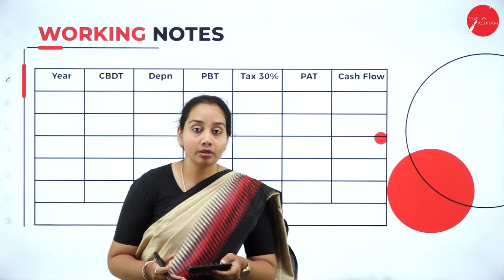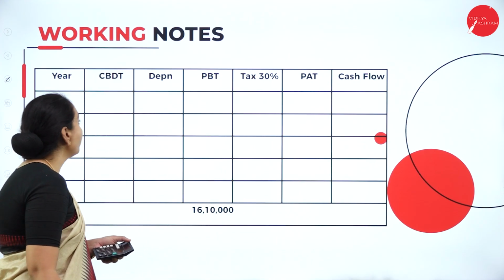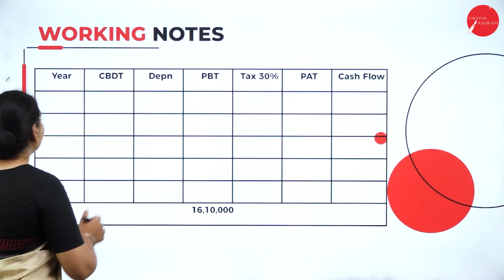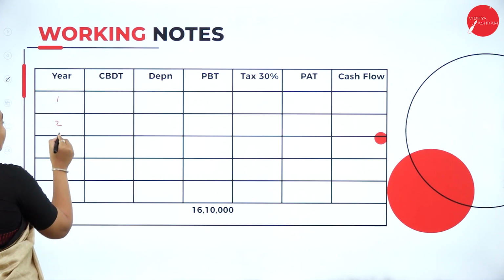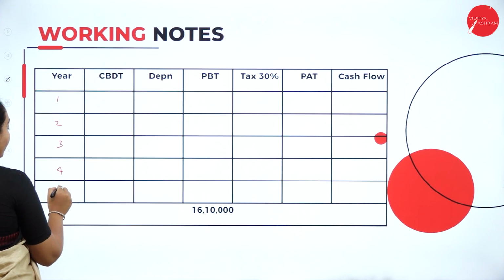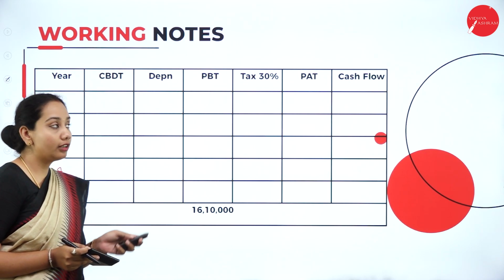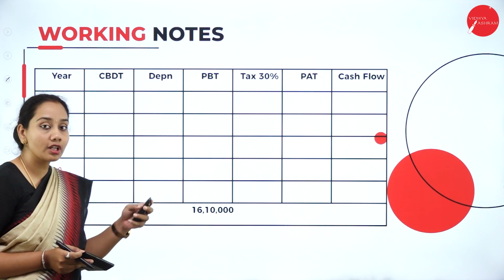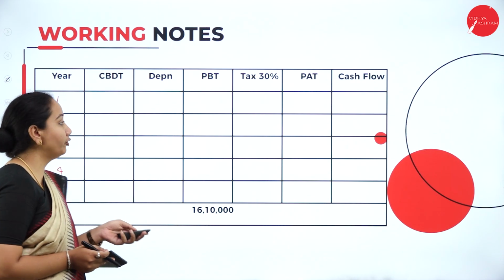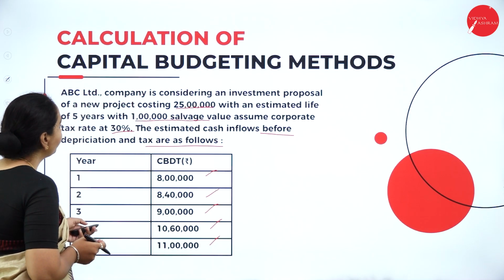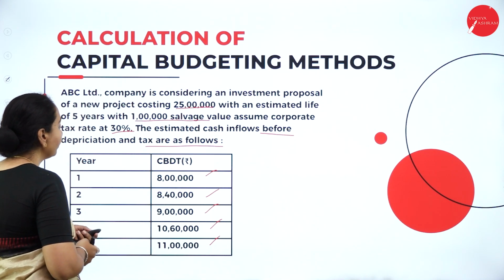So we'll start with the solution first. First we'll write the year: 1, 2, 3, 4 and 5. Next we'll write the values that are given in the question, those are the cash inflows before depreciation and before tax. For the first year we have got 8 lakh.